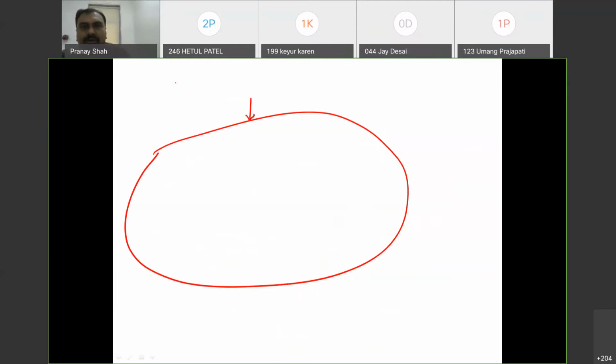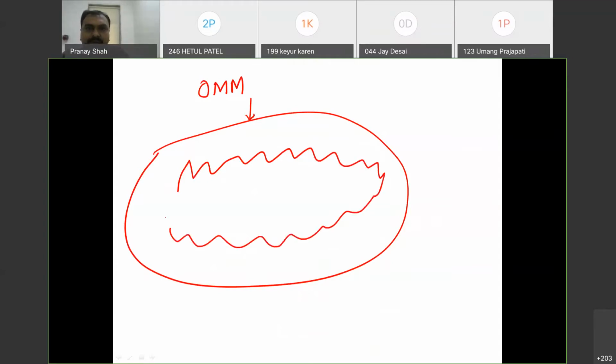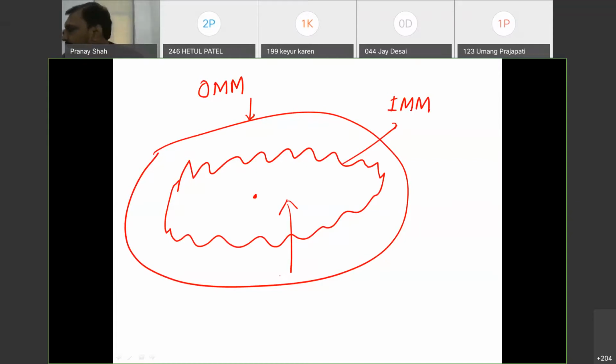If I draw the bigger picture of the mitochondria, this is the outer mitochondrial membrane, right? Then the inner mitochondrial membrane will be in the form of cristae. This is the inner mitochondrial membrane. What will be this? Write in the chat box. Yes, it is the matrix. And this is the intermembrane space. All right, so the electron transport chain is located at the inner mitochondrial membrane.